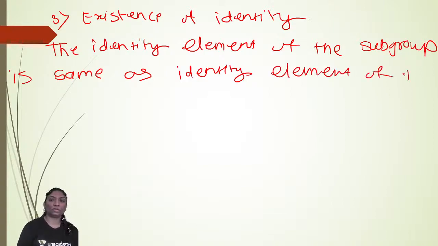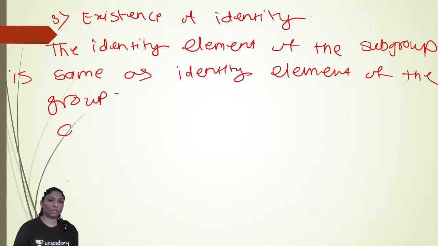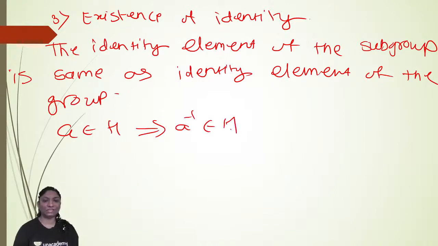As G is a group, what will we get? A belongs to H, which implies A inverse belongs to H, as it is given. A belongs to H, A inverse also belongs to H. For any two elements, A belongs to H, B belongs to H, then A B inverse belongs to H. Right?